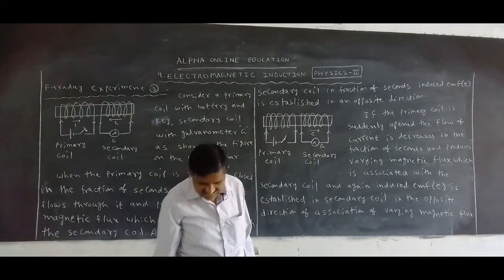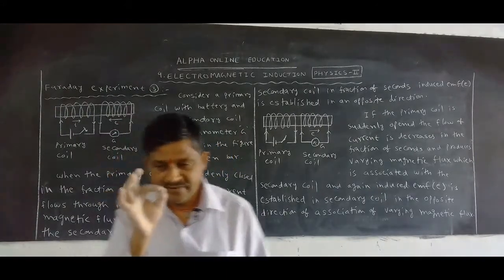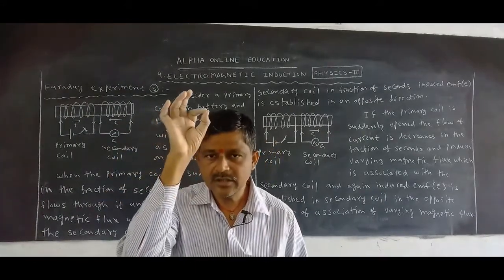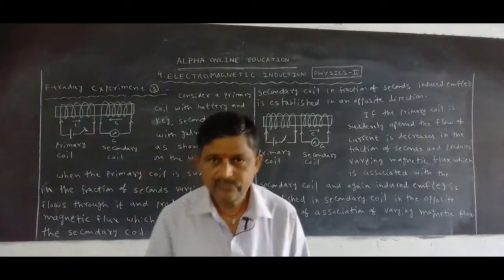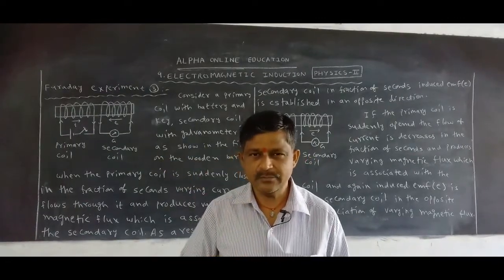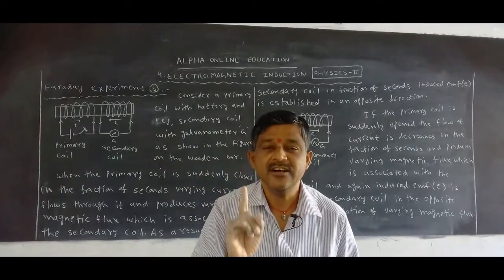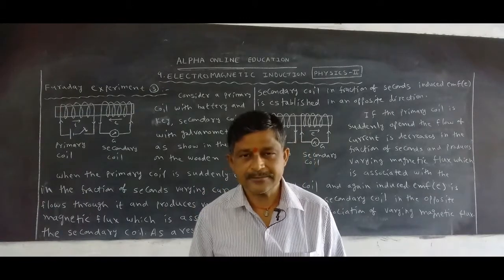Okay, from these three experiments, what have we noticed? Induced EMF is established in the coil in Faraday experiment 1, experiment 2 and experiment 3. What we noticed is that induced EMF is established in the coil when it is associated with varying magnetic flux.